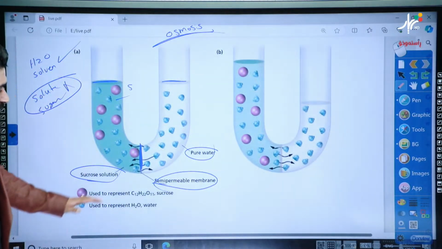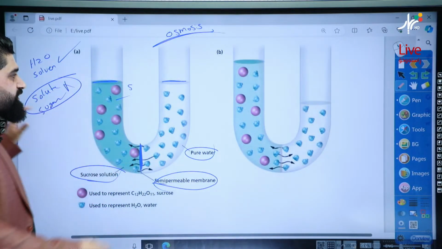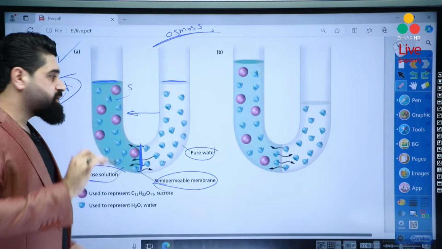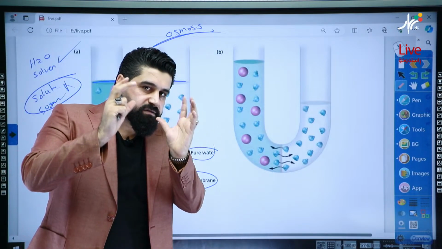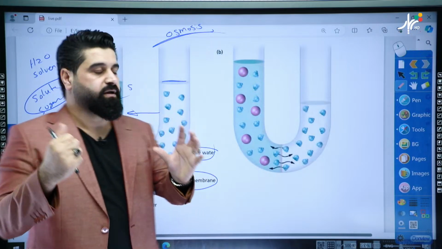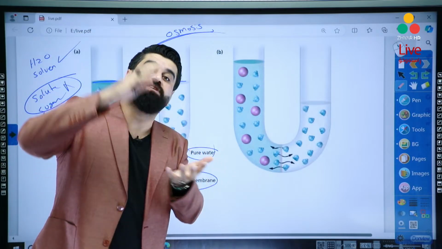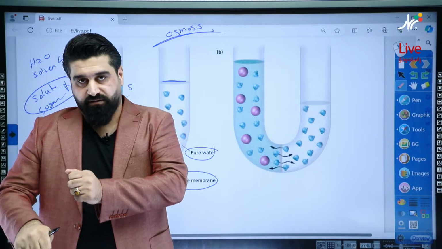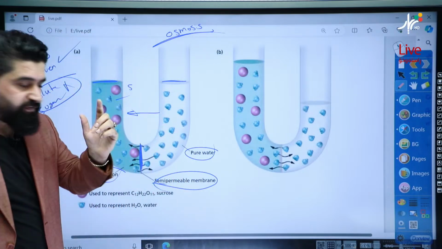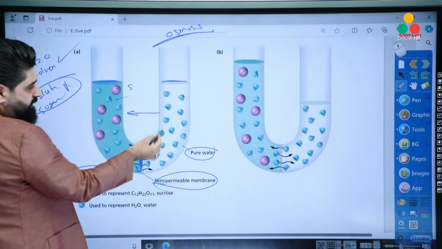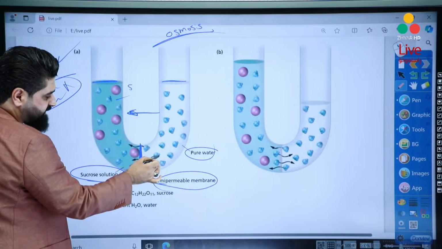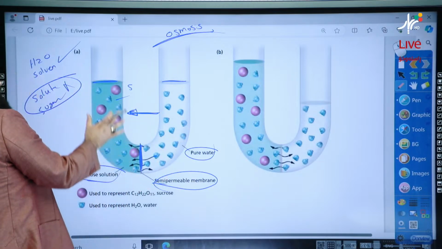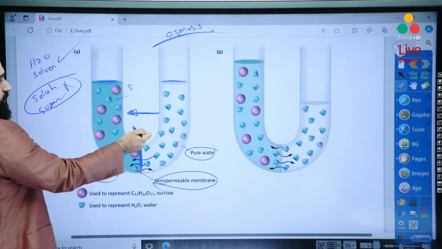Osmosis means traveling of water particles from less concentrated to more concentrated, or from high solvent particles to less solvent particles. Less concentration means high solvent particles. High concentration means fewer solvent particles. Don't confuse them. Water particles travel through the semi-permeable membrane from the less concentrated side, with high solvent particles, to the high concentration side, with fewer solvent particles.